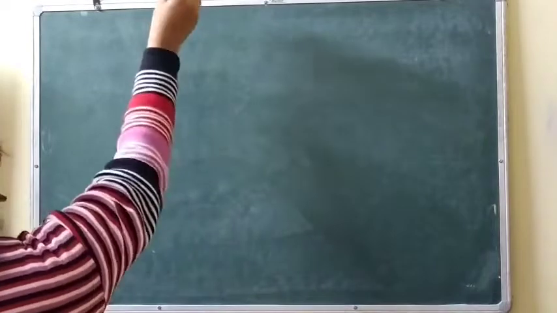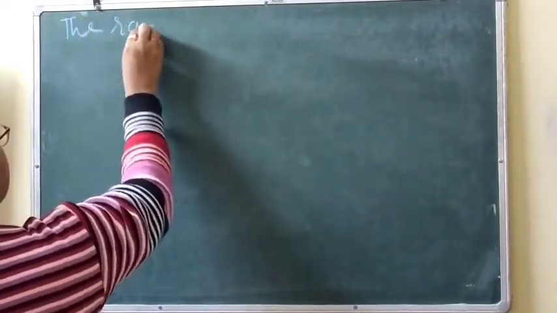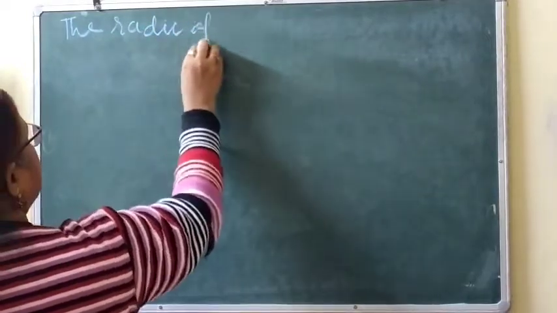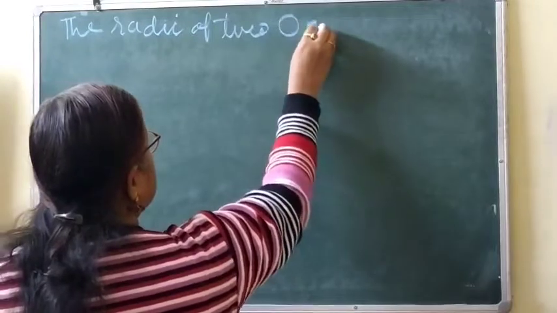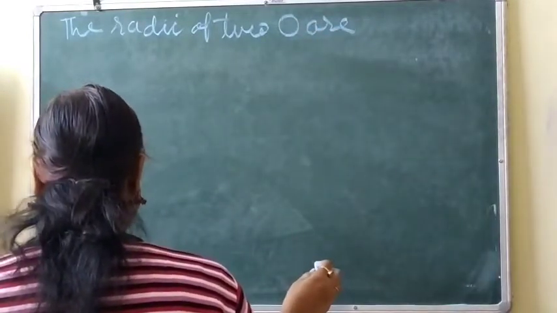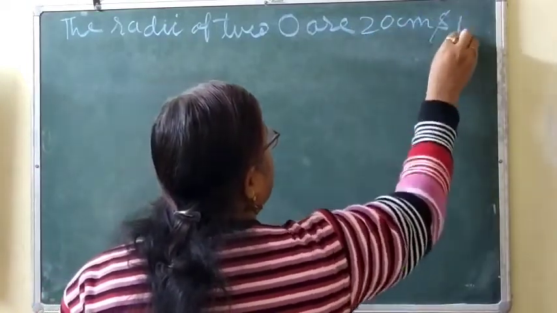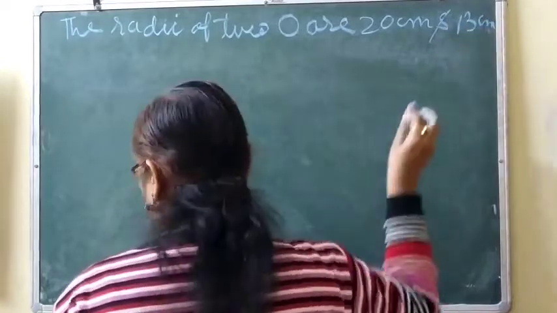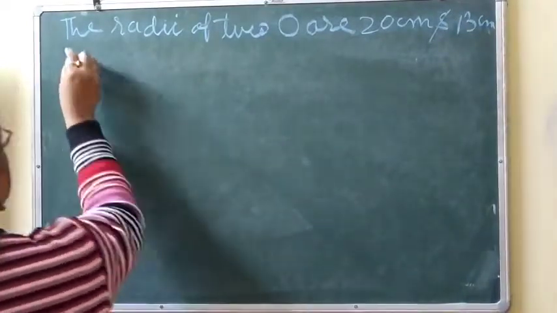The radii of two circles are 20 centimeter and 13 centimeter. Find the difference between their circumference.